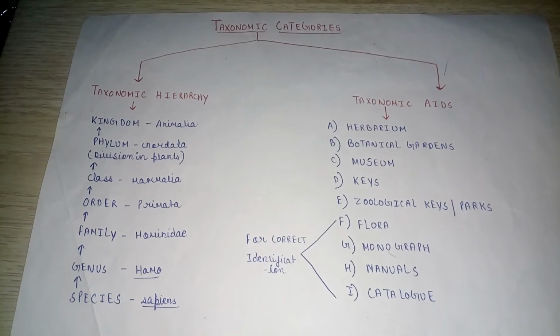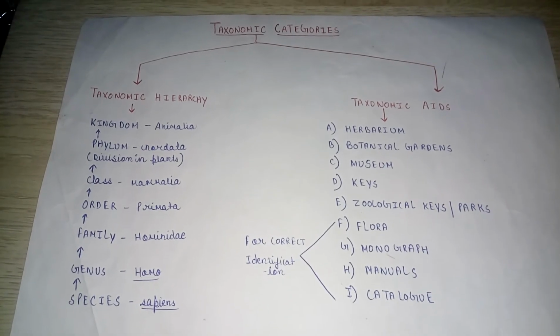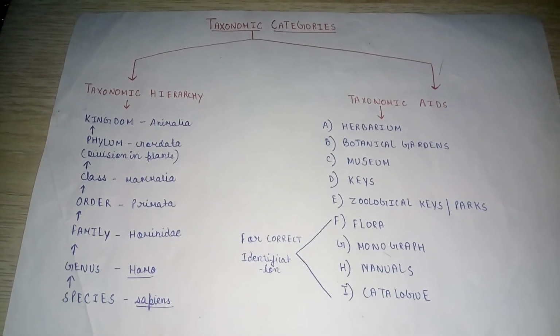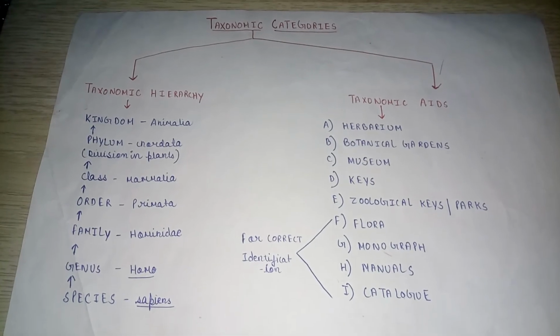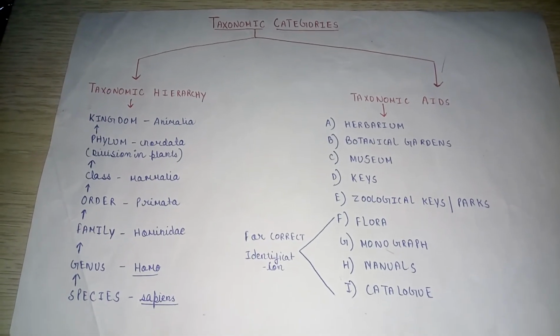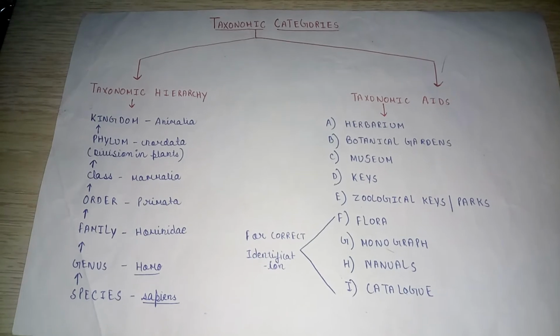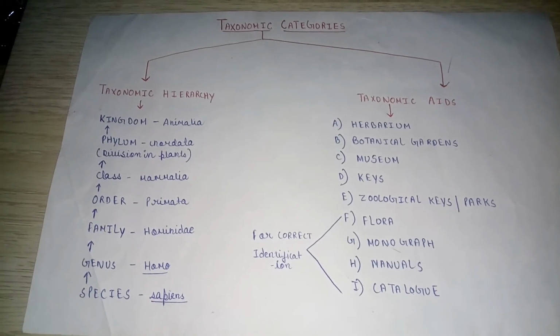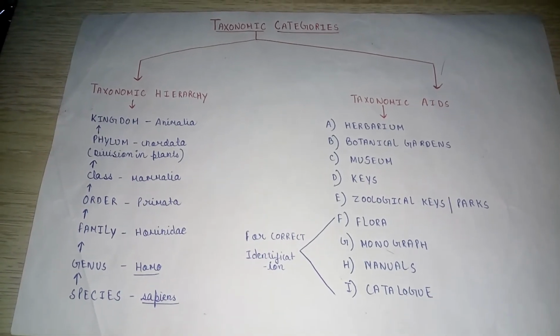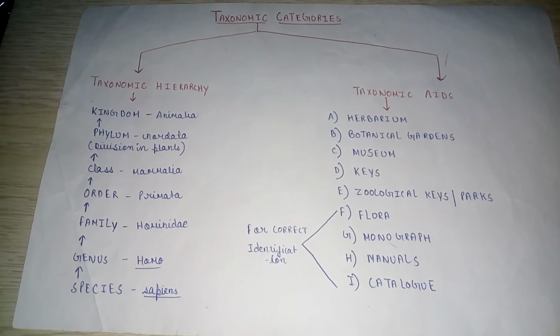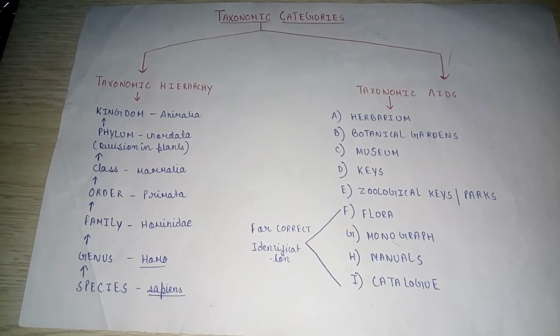Next is class. Several related orders having certain common characters form a higher category called the class. Example is Mammalia. Next one is order. Order is also called cohort. And what is the order? An order is a group of related families. Example Primata. Then next come to family.